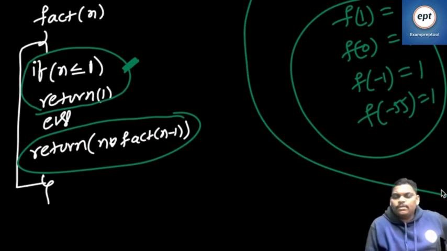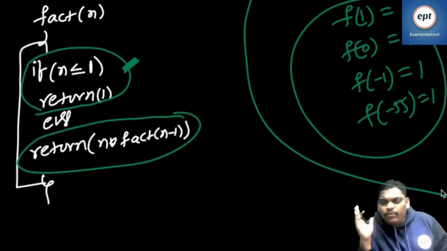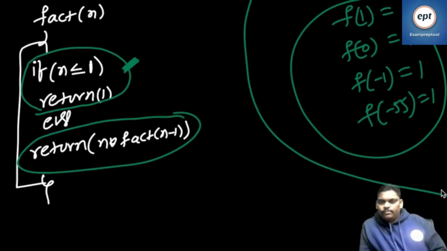Yeah, perfect. Now listen, everyone. How many parts do recursive programs contain? Everyone type in the comment section. Recursive programs contain how many parts? Two parts. What are those? Termination and non-termination, or one more way of saying it, if part and else part.